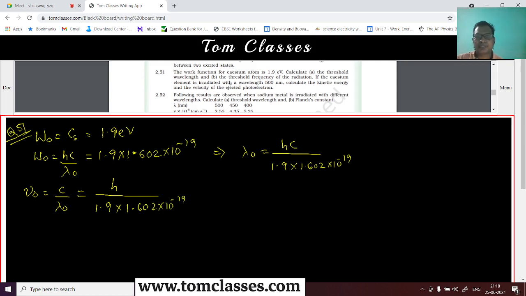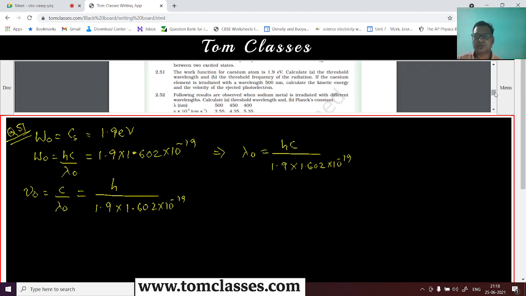Okay, if the cesium element is irradiated with a wavelength of 500 nanometer, calculate the kinetic energy and the velocity of the ejected photoelectron. So it is irradiated with this much wavelength, so we'll calculate the energy associated with this particular wavelength. And if that energy is more than the work function, then it is going to have some kinetic energy. So we'll calculate what is the kinetic energy. Okay, so let's first try to do this.